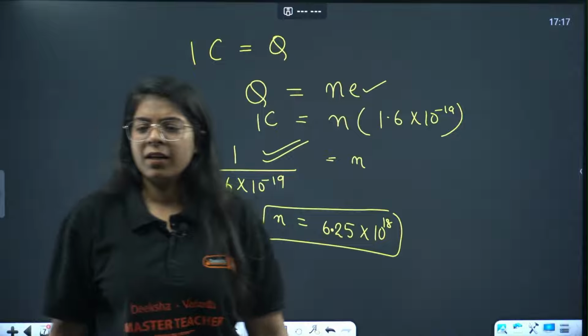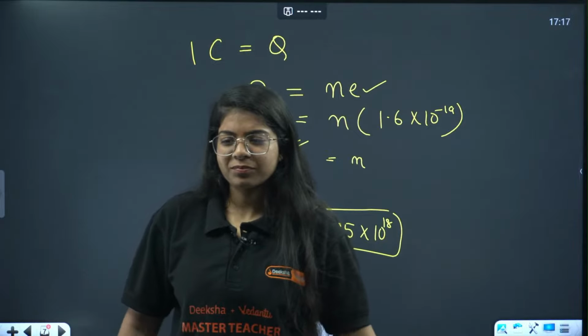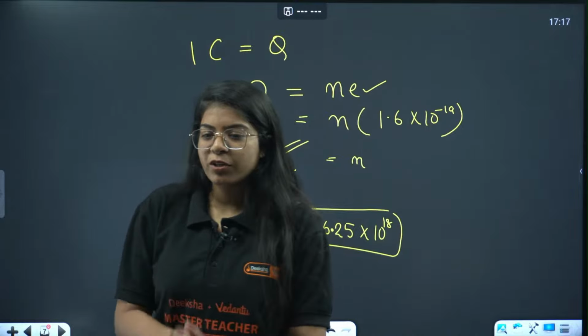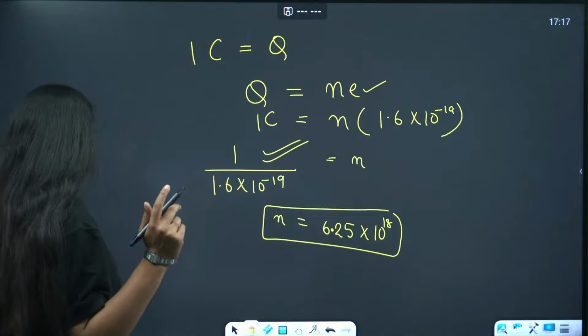Okay? Let's go. Hi everyone. Yes, 6.25 into 10 raised to power 18 electrons. Done? Divyanshu, very good.